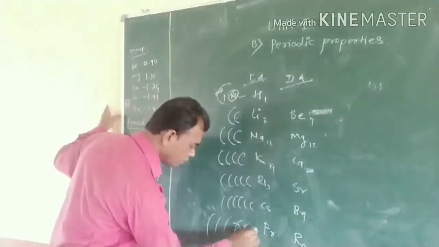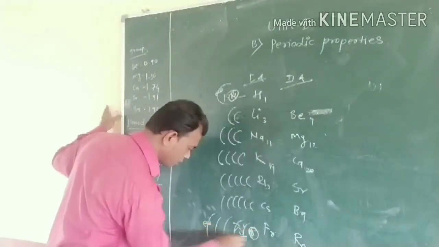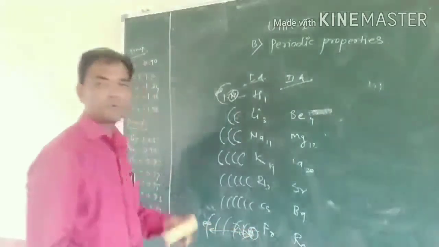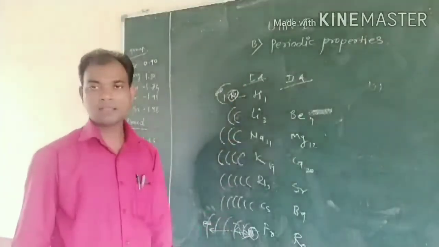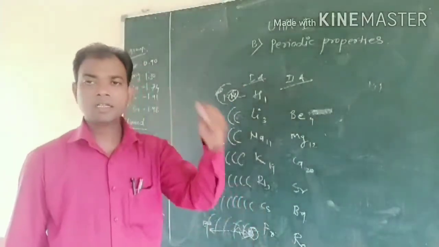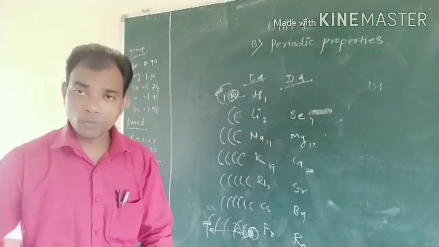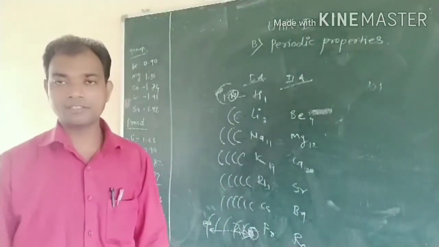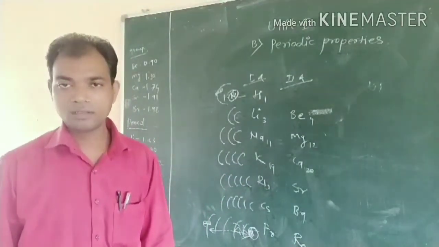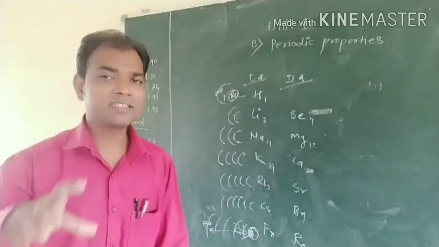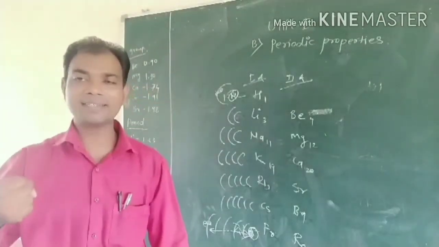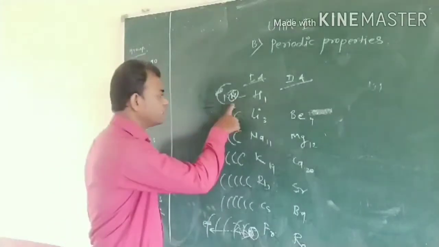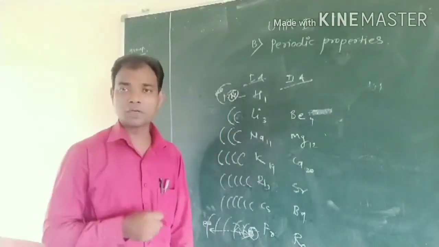Here the nucleus and the outermost valence electron, from top to bottom, and continuously the nuclear charge goes on increasing. But that nuclear charge is not sufficient to attract the electron towards the nucleus.